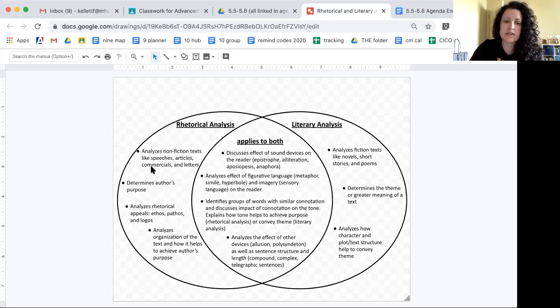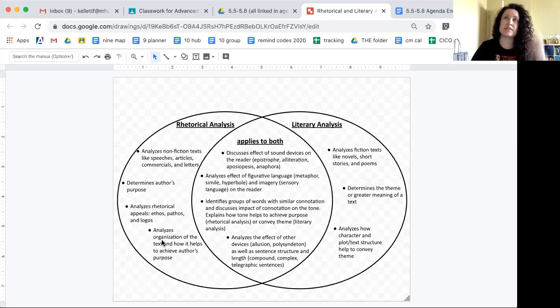In rhetorical analysis and nonfiction texts, we look at the rhetorical appeals. So, how is the author using their credibility, emotions, and logic to appeal to the audience, to help the audience agree with their standpoint? We also look at how the text is organized. What does the speaker do first? Maybe they compliment the audience or they make the audience feel good to draw the audience in. And then after that, maybe they give some statistics or some logical reason.